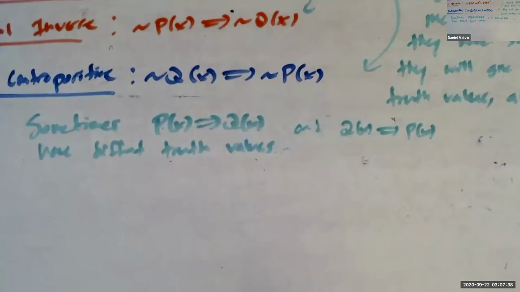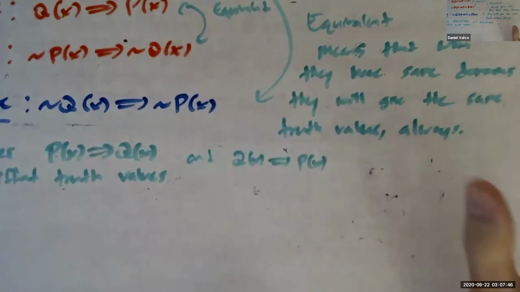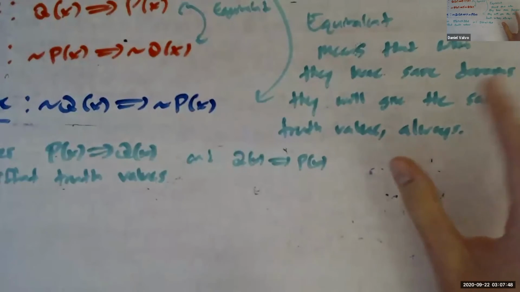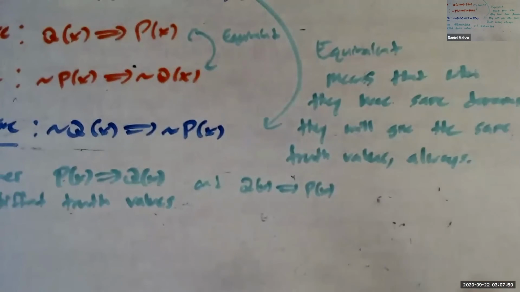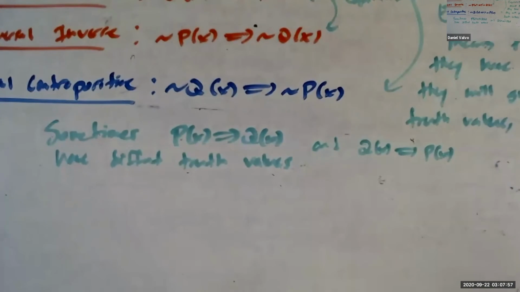So yeah, you got it right. Biconditionals totally exist. Saying two things are equivalent means that they will always give the same truth values, for whatever case you have, pick a domain, pick some predicates. But if two general statements are not equivalent, that just means they won't always give the same truth values, but sometimes they will.